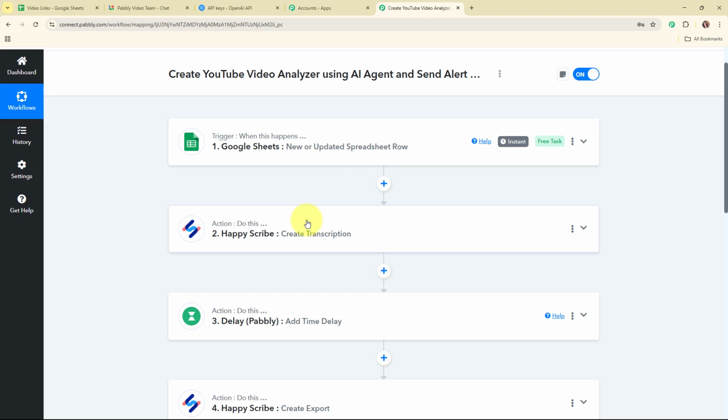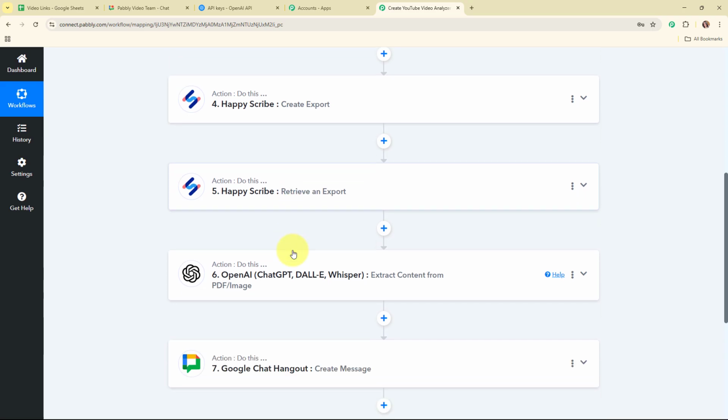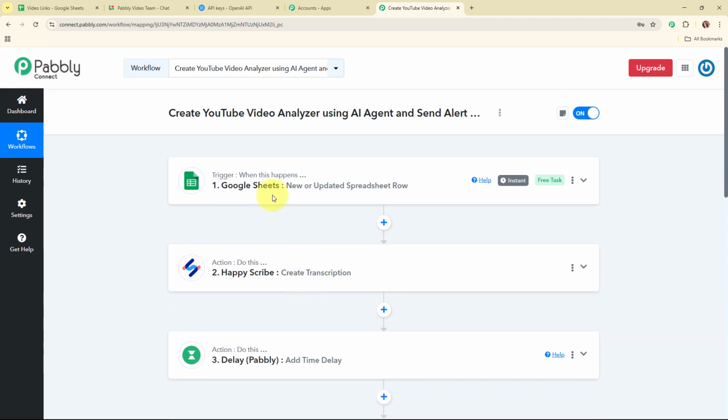Happy Scribe is going to generate the transcription for the same. And then after delaying it for 15 minutes, it is going to export that transcription. And then after receiving a downloadable link of that transcription, we are going to give this link to our OpenAI to extract the content and generate the analysis. And after generating the analysis, we are going to send an alert message on our Google Workspace chat. Alright, so these were the steps to create a YouTube video analyzer using an AI agent and send an alert message.